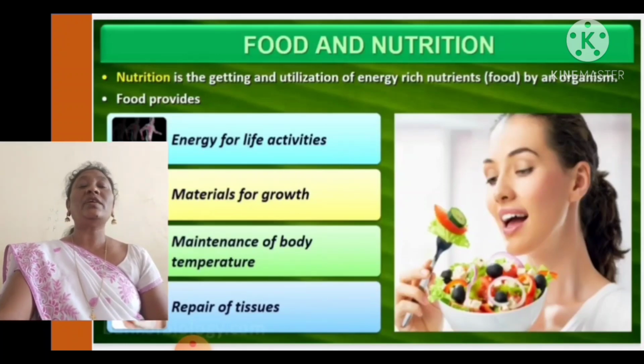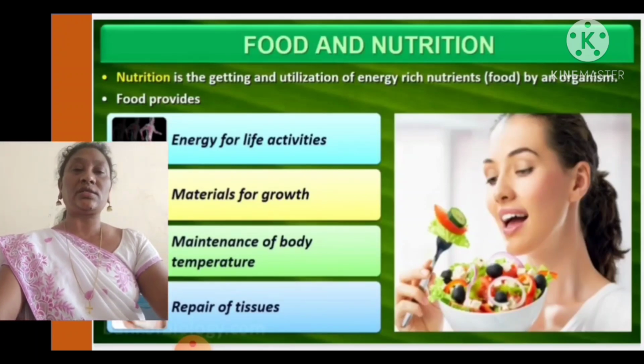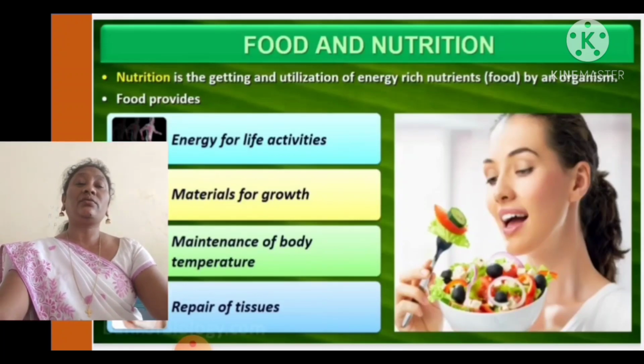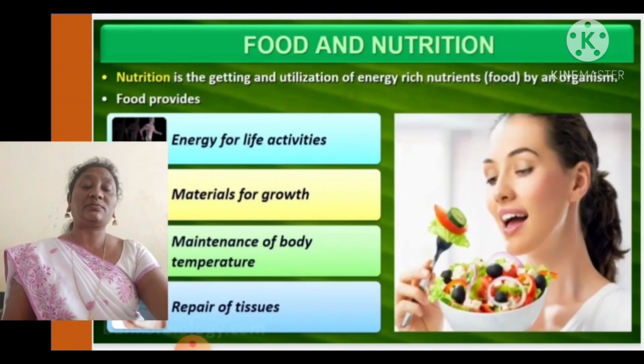We should always maintain a constant body temperature. Homeotherms, which we call warm-blooded animals, maintain a constant body temperature. If the body temperature is not constant, what happens? If it is reduced, we call it a low fever, and all the metabolic activities become reduced, they cannot work well and are not active. And if the temperature is increased, we name it a fever, yes or no. Due to fever also many people die. Maintenance of body temperature is very important.